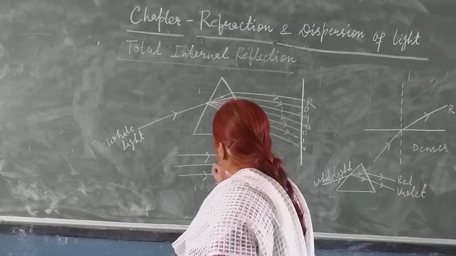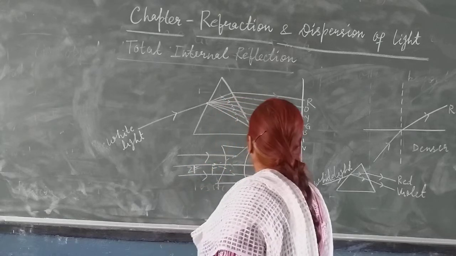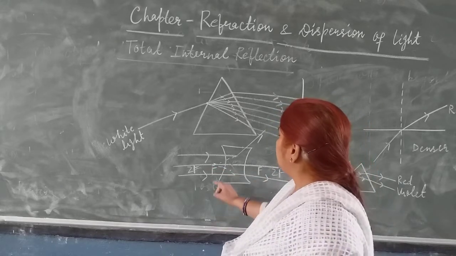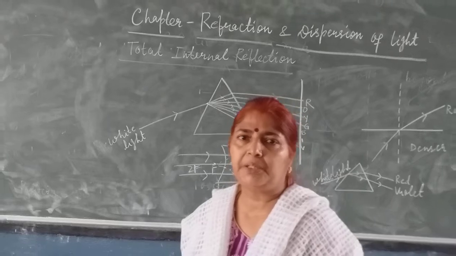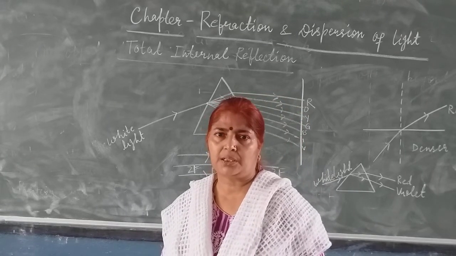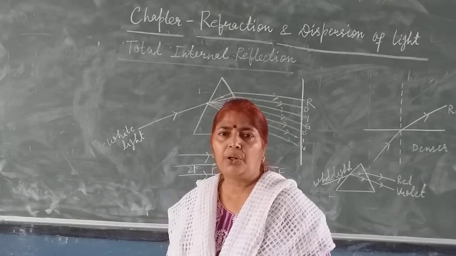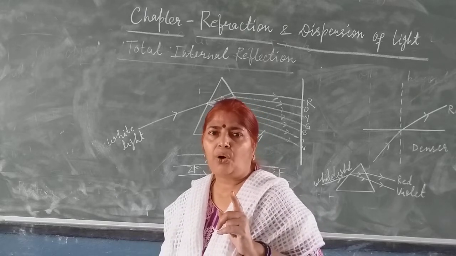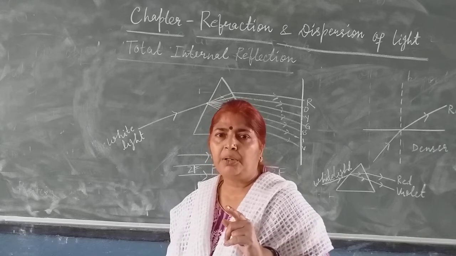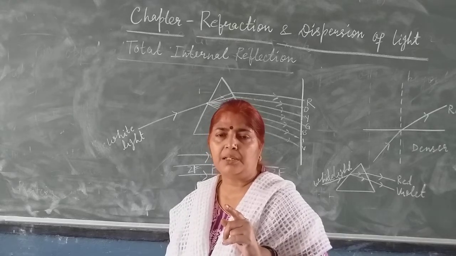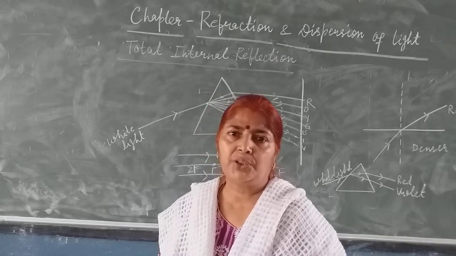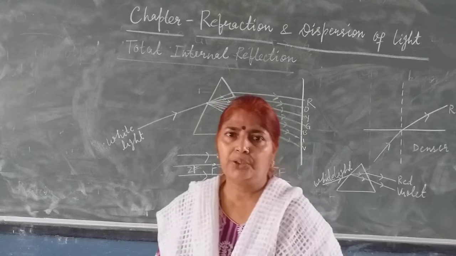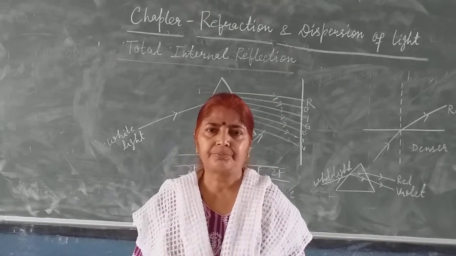Here the image is formed. This image is virtual and diminished, and it is formed at focus in case of a concave lens. Only in one case the image is formed at focus. In all the rest of the cases the image is formed between focus and optical center, and the image is virtual, erect and diminished. Okay, children, I had shown you this through a ray diagram.